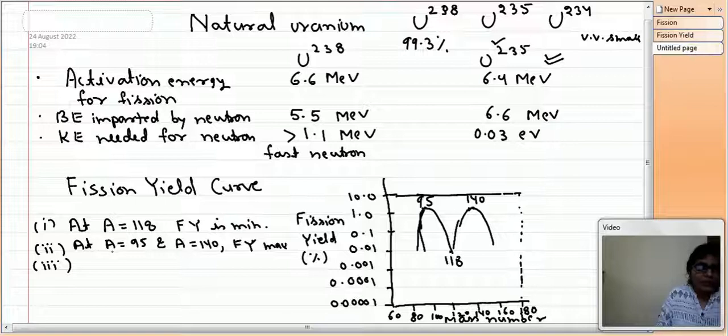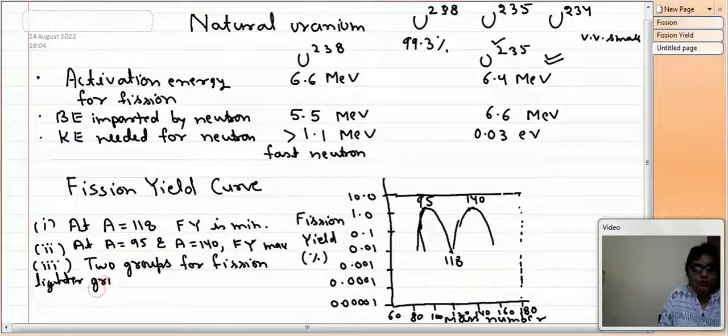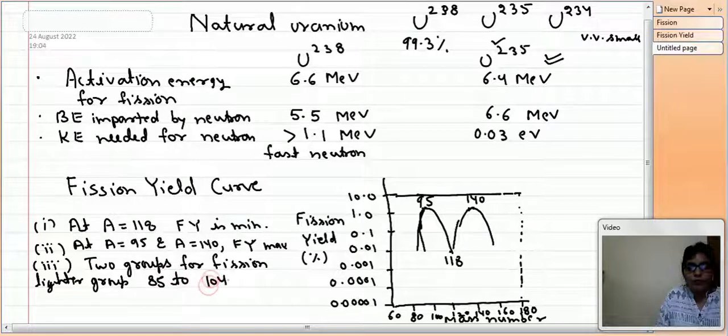Then there are two groups for fission. So one group is a lighter group of elements, and lighter group means 85 to 104. And then there is a heavier group.